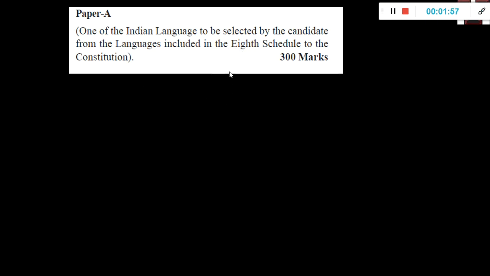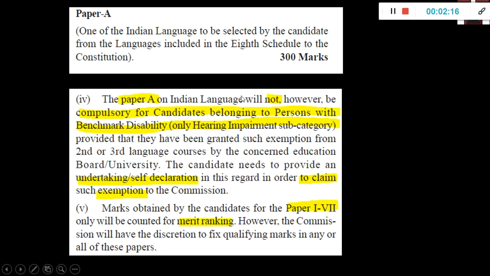This is paper A, where you definitely have to choose one of the regional languages, no matter which state you are from. It's not mandatory that you select the same language as your state. Suppose you are from Tamil Nadu, you don't have to select Tamil mandatorily. You can select Hindi or Gujarati or Marathi, whichever you're comfortable writing. It's 300 marks, and it's just an essay kind of paper.